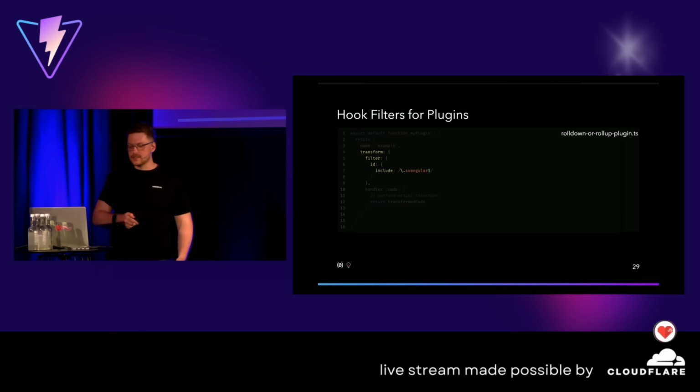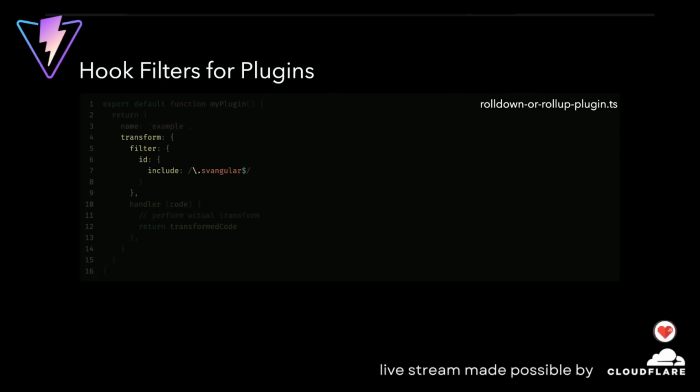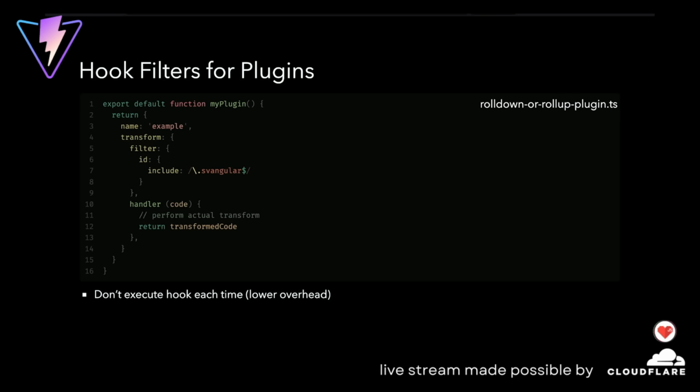The great thing with this is, obviously, way less overhead between Rust and JavaScript, so a performance boost. You don't lose anything in terms of bundle size by that. It's more like your build performance will do better. So you don't have to execute your hooks in Rollup plugins again and again. That works, by the way, in Rolldown, in Vite already, and in Rollup too.